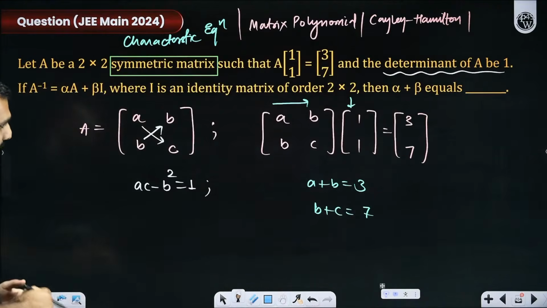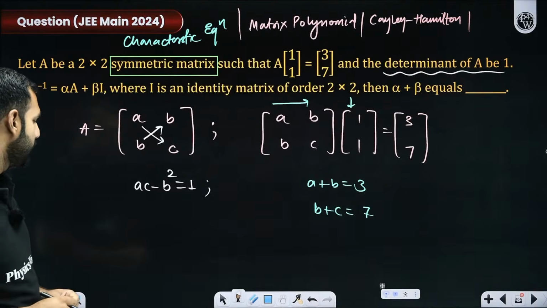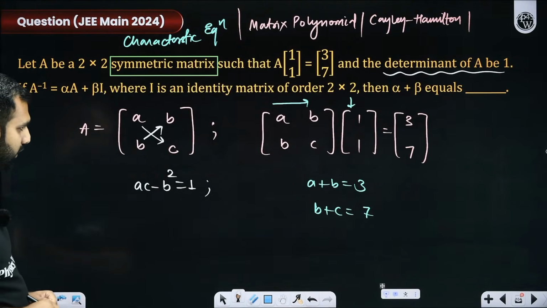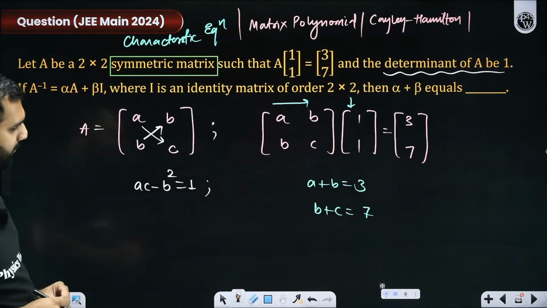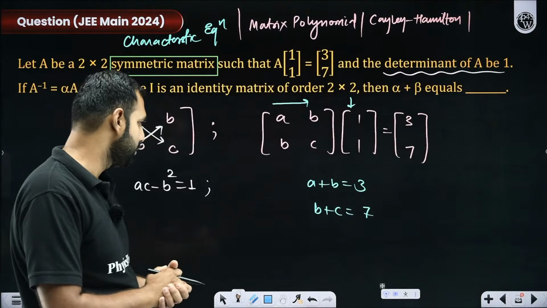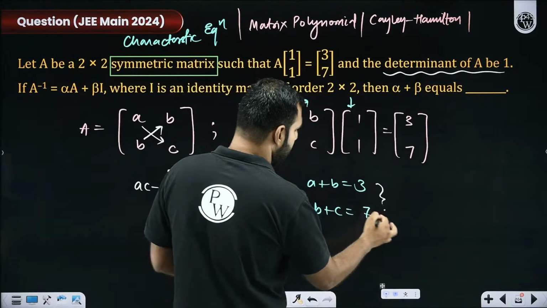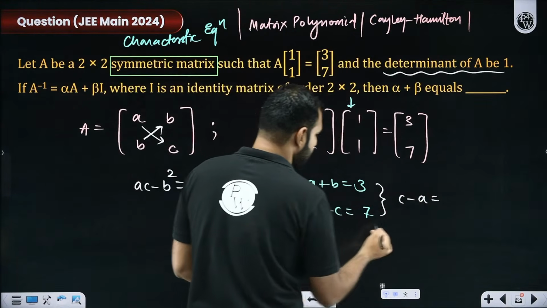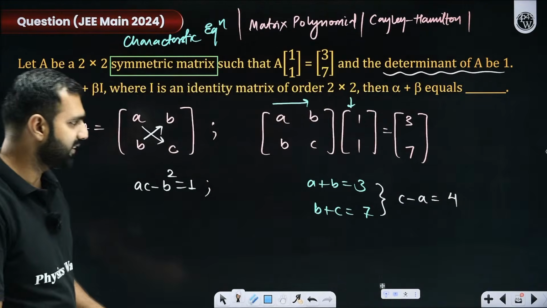Okay, so now let's work on a few things. Which few things, sir? I think we will now solve these three equations. So if I wish to solve these three equations, I will substitute one of the values here. Let's say from this, I'm subtracting this. So if I subtract this equation from this, I'm left with c minus a on the left hand side, and 7 minus 3 is 4. So I get one relation between c and a, which is 4.